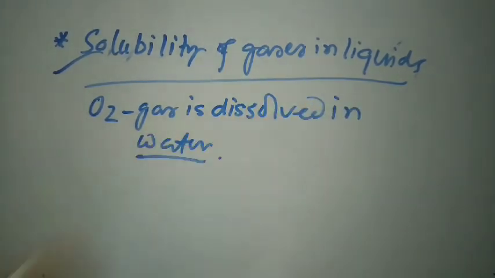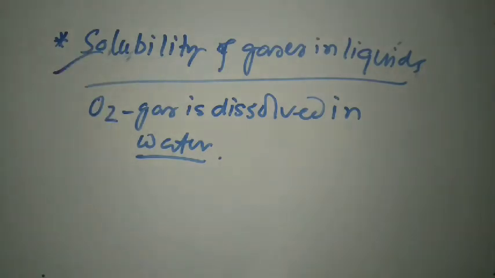This is an example of a gas which is soluble in liquids. So it is very important to learn about the solubility of gases in liquids, and what are the reasons which affect it. We must know the factors which have influence on the solubility of gases in liquids.